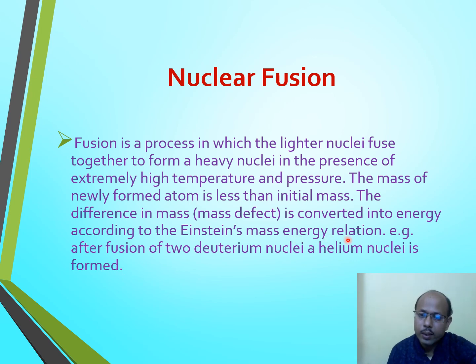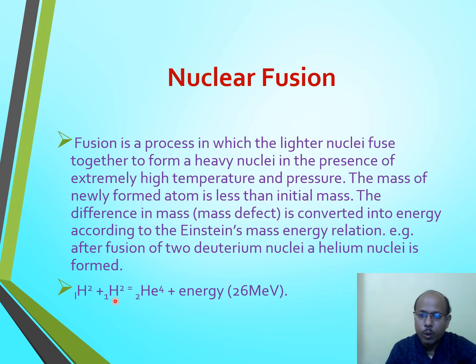It means whether it is nuclear fission or nuclear fusion, mass defect is the main source of nuclear energy. The example of nuclear fusion is the fusion of two deuterium nuclei into a helium nucleus. It means when two deuterium nuclei fuse together, they form a comparatively heavier nucleus, that is helium, with simultaneous release of a tremendous amount of energy. Such a type of reaction is known as nuclear fusion reaction.